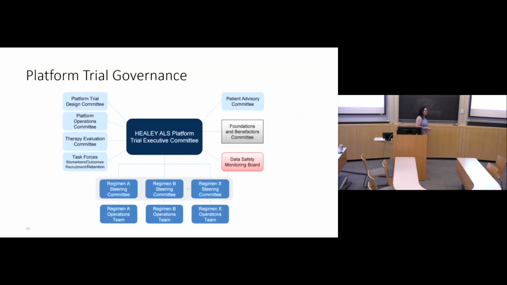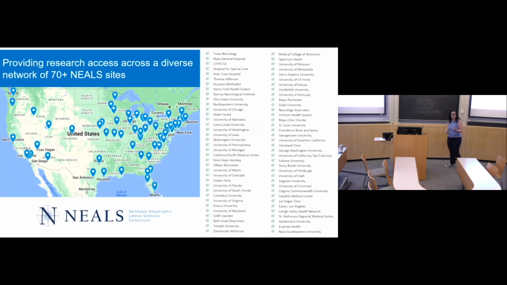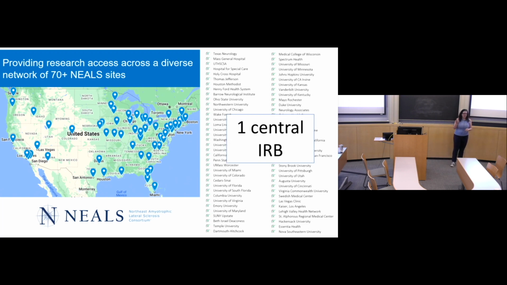There's a huge governance structure. I don't think anyone necessarily wants to talk about that, but as you can imagine, there are a lot of different people with a lot of different expertise that feed into it. There are over 70 sites across the US that are enrolling participants. They're all part of a consortium called NEALS. As I said earlier, we have one central IRB through MGB. Every site has its individual IRB, but they can use the central IRB. It really is one central IRB, which means the structure of following and managing all these sites is quite extensive.